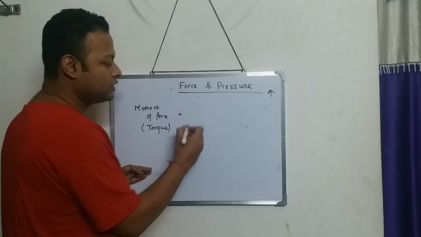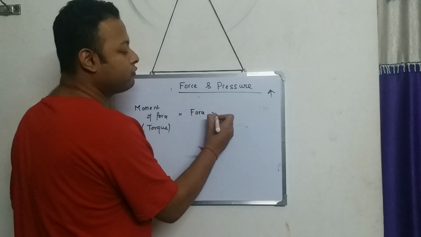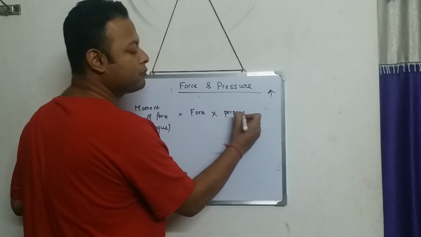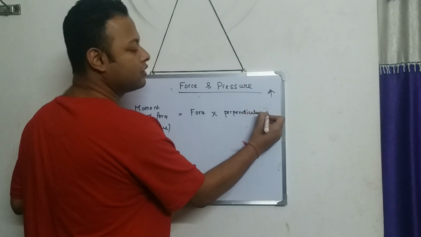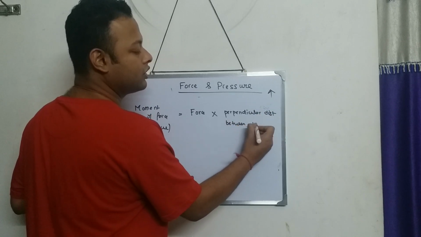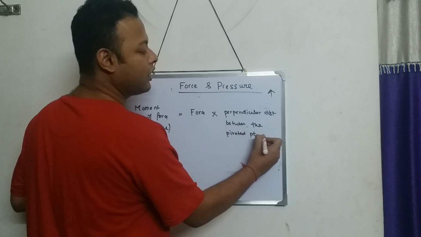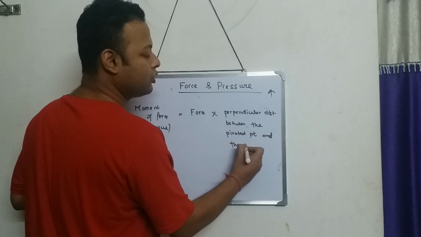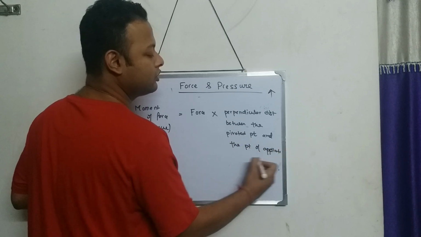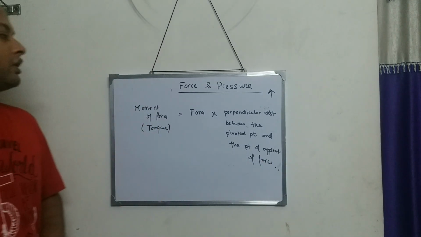So moment of force is actually equal to what?